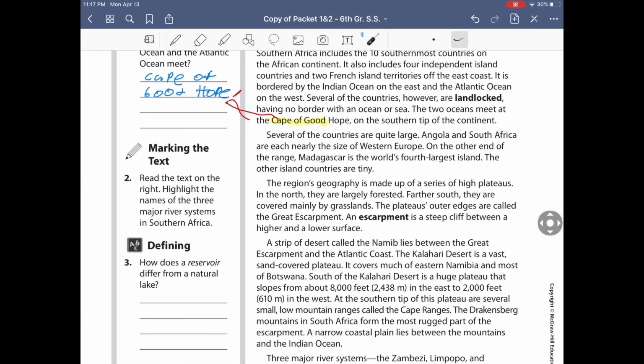It says, highlight the 3 names of the major river systems in Southern Africa. All right, so let's go ahead and read. It says several of the countries are quite large. Doesn't talk about water systems here. On the other end of the range, Madagascar is the 4th largest island in the world.